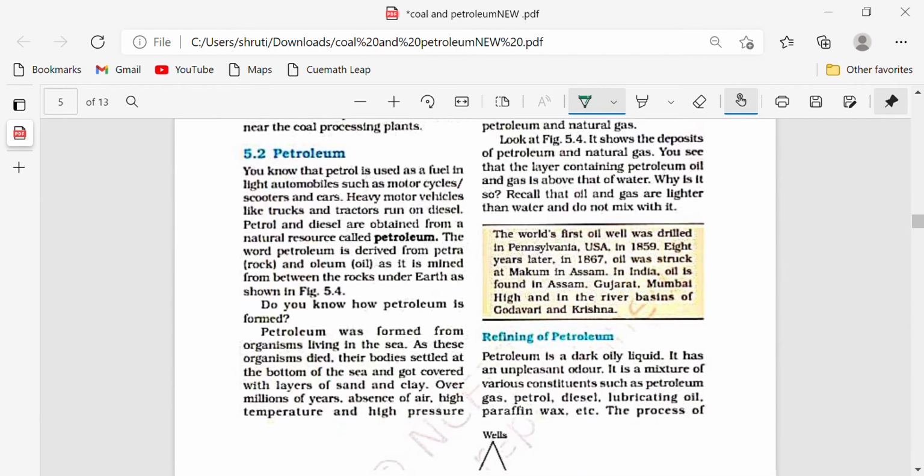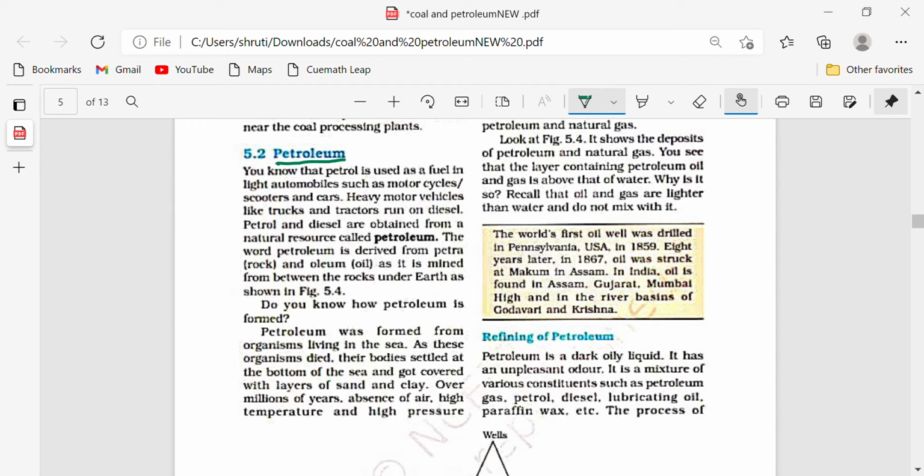Okay, so now we have studied about the first fossil fuel, that is coal, how it is obtained, and what the main products of it are. Now the second natural material that we get from nature is petroleum. Again, petroleum is an exhaustible resource. If we keep on using it, it will get exhausted. Now let's read about it.